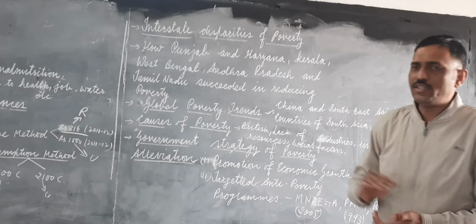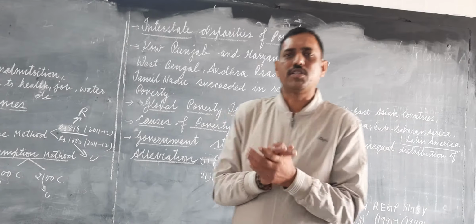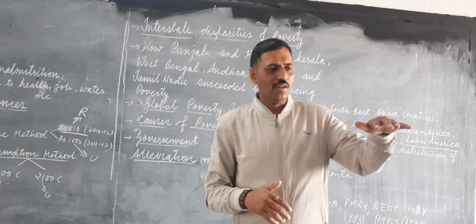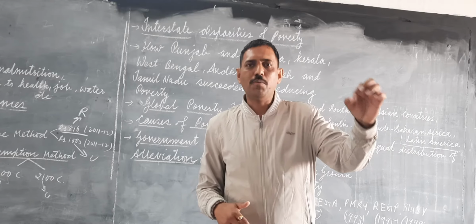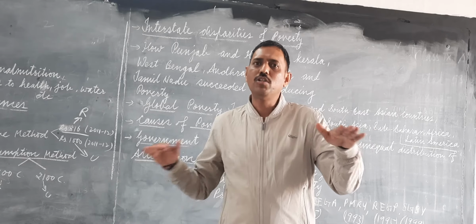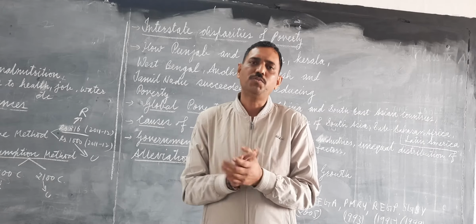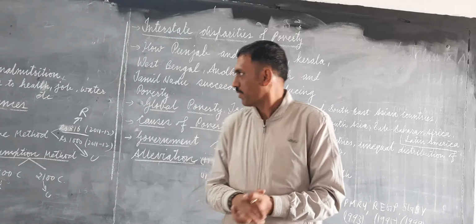Okay, next is interstate disparity of poverty. Poverty is not equal in all the states of India. It is not that in Rajasthan suppose 20% people are poor, and in Chennai, Tamil Nadu also 20% people are poor. It cannot be possible. So poverty varies from state to state, region to region.